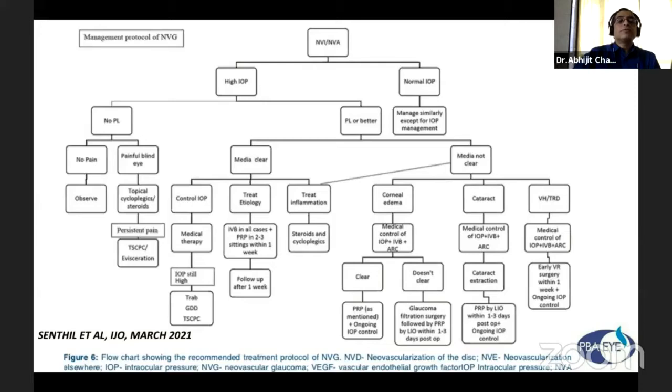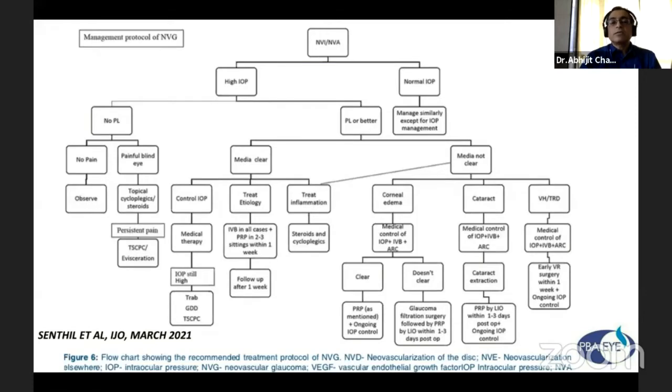So the management protocol of NVG we will see here. We see the high IOP and the normal IOP. Normal IOP cases are managed similarly except for IOP management. If the media is clear, we control the IOP and then treat the etiology, and intravitreal anti-VEGF is used in all cases, and also treat inflammation.